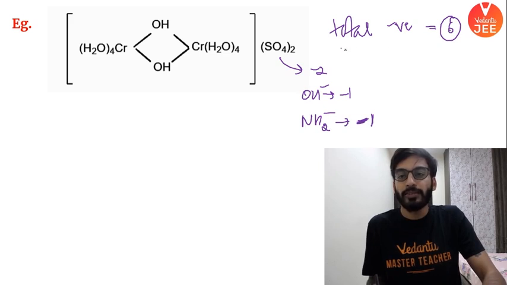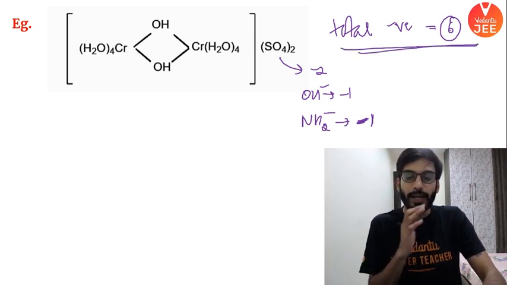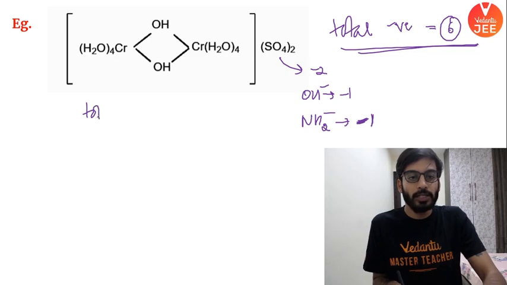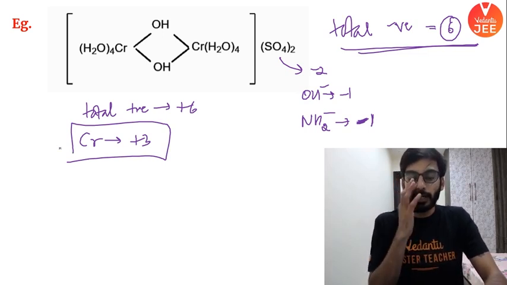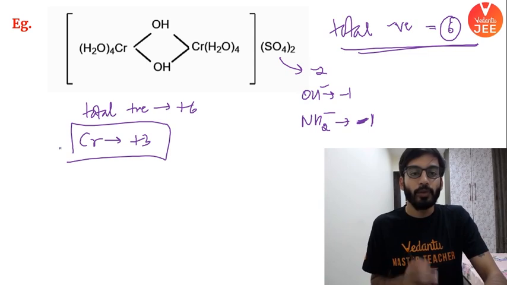So total negative charge is -6. So total positive charge must be +6, and chromium will be amounting here. One chromium atom would be amounting +3 charge. The oxidation number here would be +3 on both the chromium atoms. ठीक है, I hope it is clear.